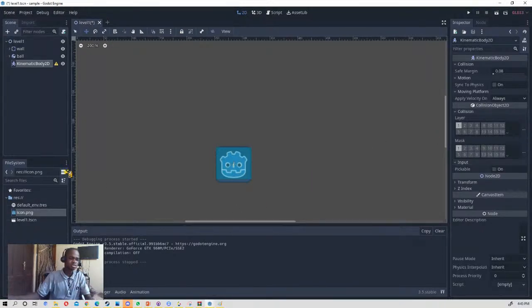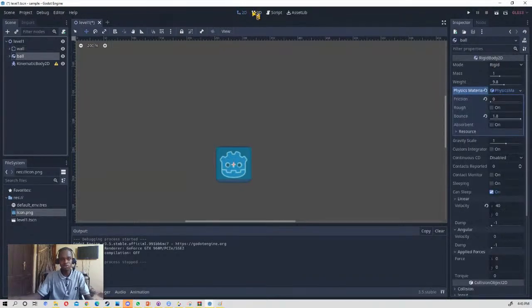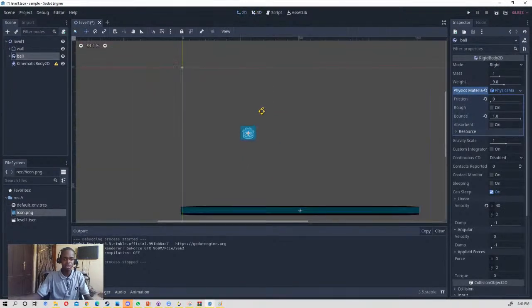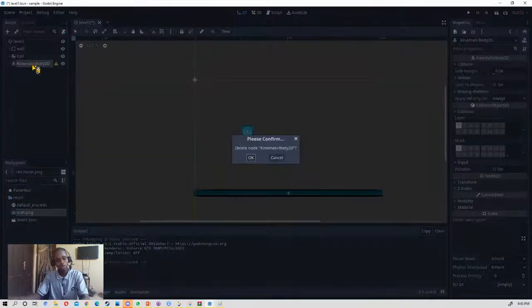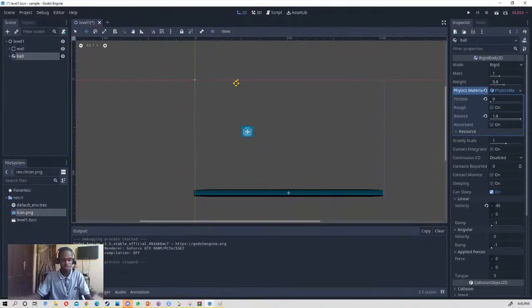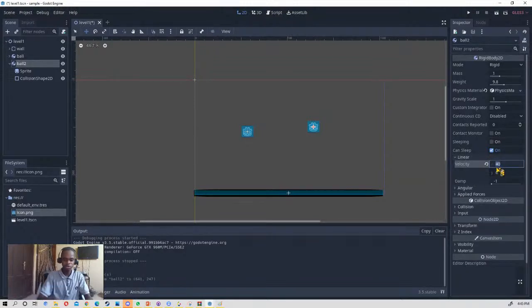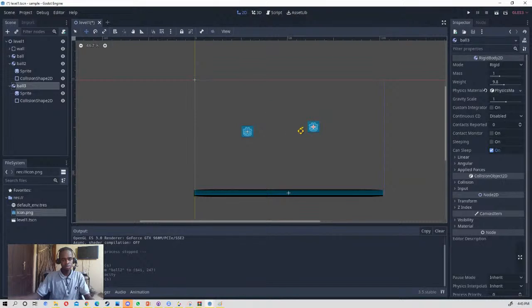For now, any questions on all the things I've added? You can add more balls. Let's just end it here for now. I don't want to push a lot of things because kinematic bodies are a different beast on their own. So let me just copy and paste and apply a different linear force, 40, and paste.